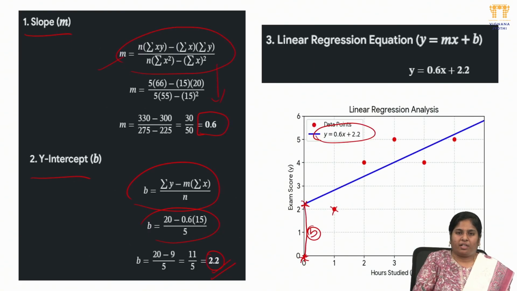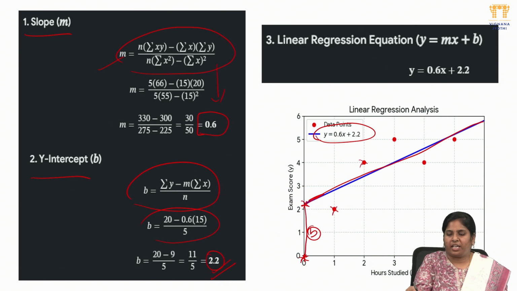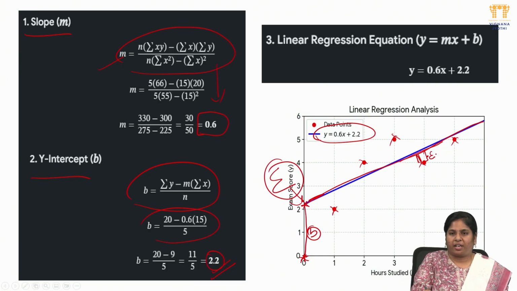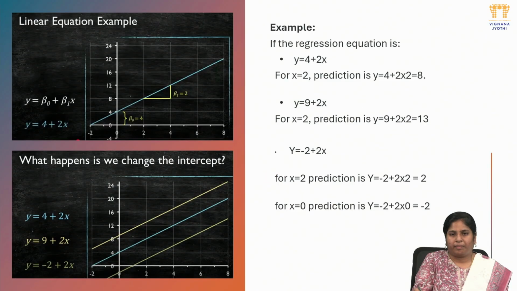When we represent it with the best fit line, I can say this is my best fit line, even though it is not touching any data point. By calculating the y values, I draw one best fit line. Now, sigma we will say is the error rate. Suppose my line is passing through here, but the original data point lies here. The difference between them we call sigma. That is the error rate between the best fit line and the original value.